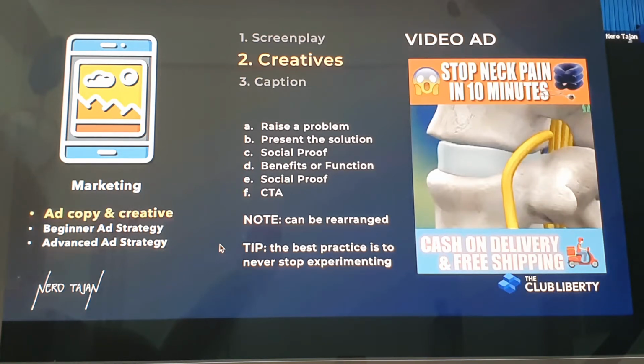The hook is as simple as raising a problem. What is the pain point of your customers? Did you take note? What is the pain point of your customers, of your market? Ano yung pain point nila? Ito pala guys, this item, diba? This is for the neck. Para maano yung neck mo, relax. This was the item of my fellow coach inside the coverage.